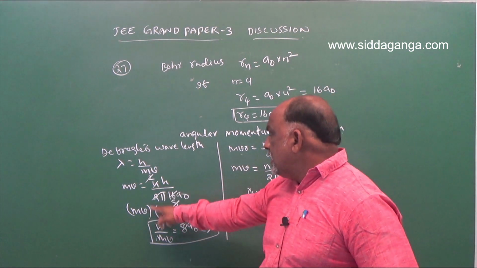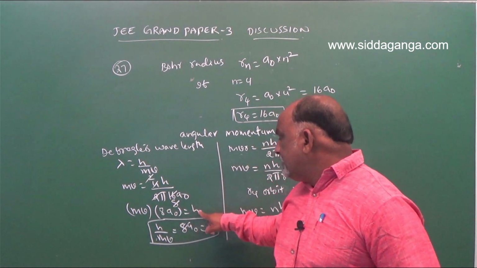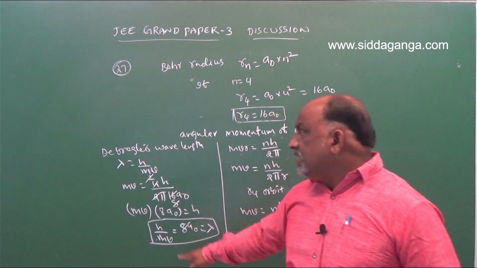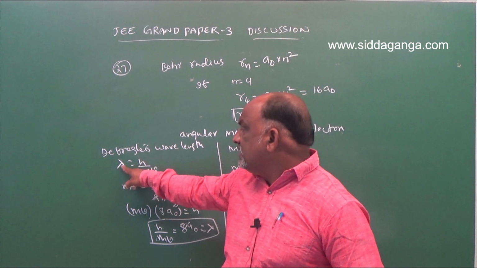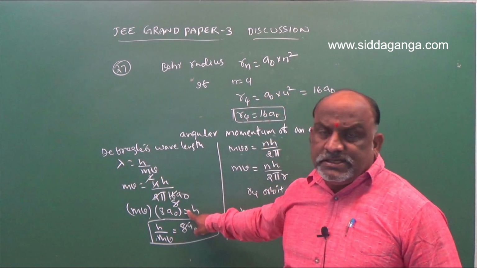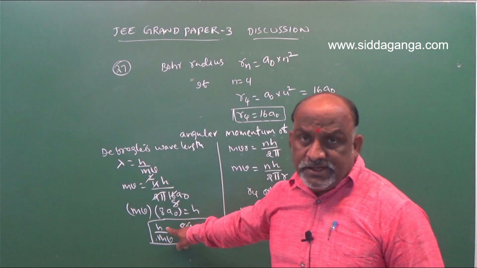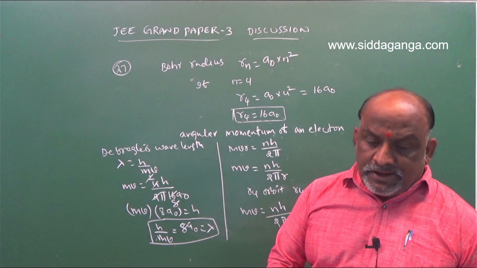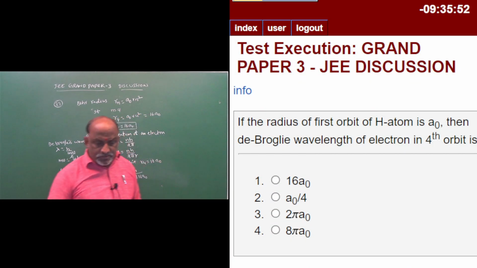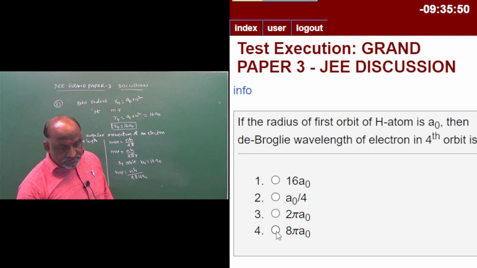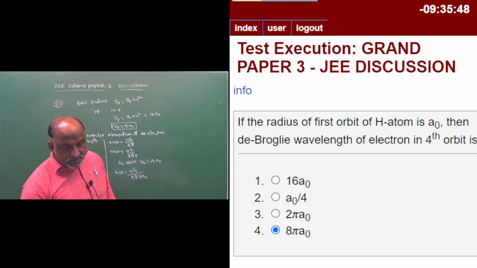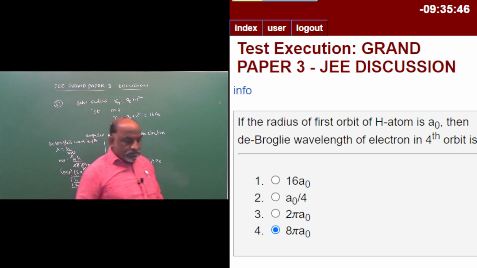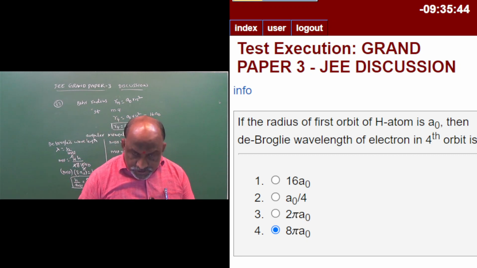So finally, we get mv into 8 a naught is equal to h by mv. H by mv is nothing but the de Broglie wavelength lambda. From this equation, h by mv is equal to 8 a naught. Clear? 8 a naught is the right answer for question number 27. And next one, question number 28.